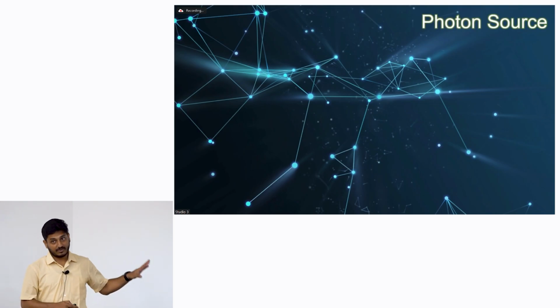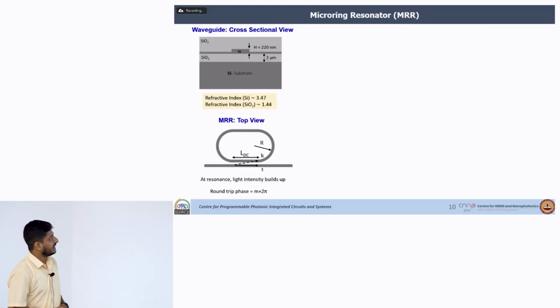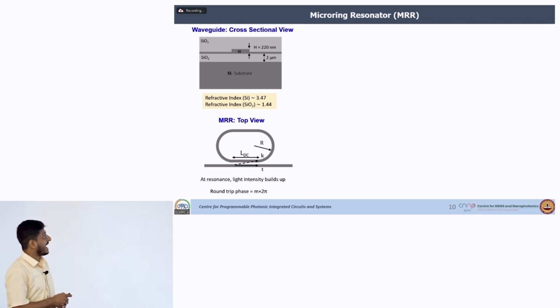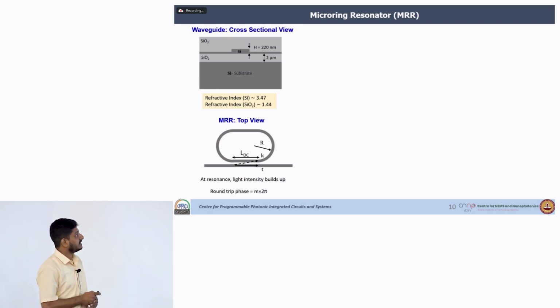Now, I will talk about first the photon source. So, this is the cross section of a physical waveguide, where we have these 3 layers. This first layer is silicon, the second layer is oxide, and another is silicon, and the top is also silicon dioxide. Now, the refractive index of the silicon is 3.47, it is more than the surrounding cladding things.